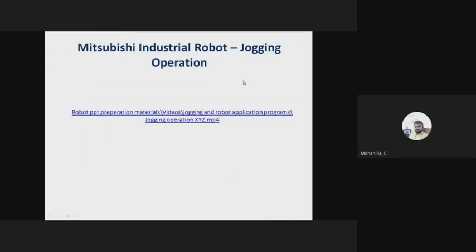Okay, I'll show you how to move the gripper. Jogging means you are moving the robot at a slow speed. I'll show you how to move the tool or robotic arm manually.